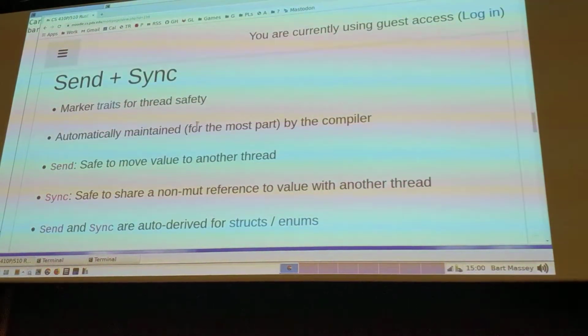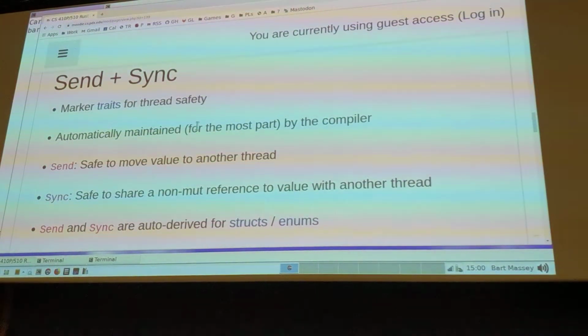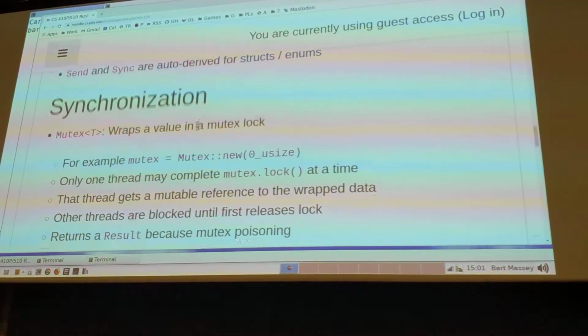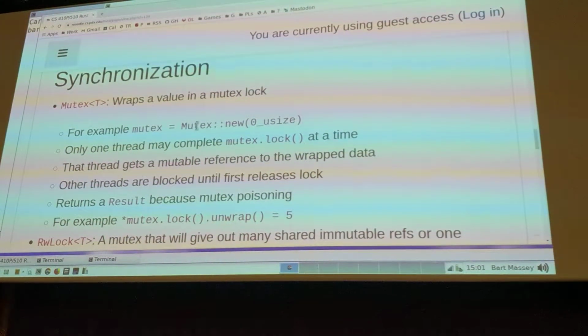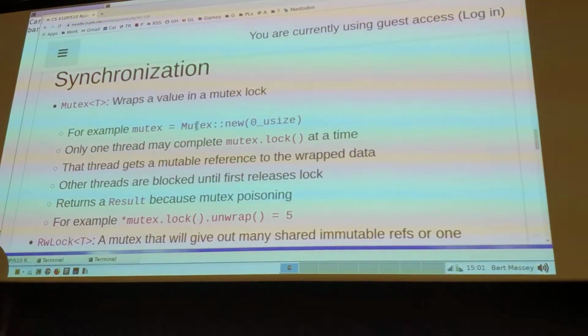Interior mutability, right? This idea that I can have a thing that looks like an immutable reference, but you can actually change its insides. Now, it turns out that I'll need some special kind of interior mutability to be able to safely, synchronously access, right? What do I need? Well, I need some kind of lock, maybe a mutex of some kind. Here's the cool thing about Mutex: a Mutex is one of those interior mutability structures, like a RefCell is, or a Cell is. RefCell and Cell are not Send or Sync. You can only use them in the thread that owns them.